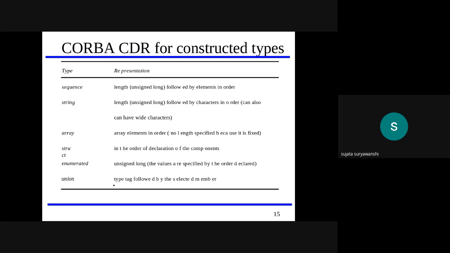Suppose the client continuously sends a string to the server side, and that string is passed through the communication channel. If the client uses big endian order, the most significant byte comes first: the MSB is sent first and received at the server side first.